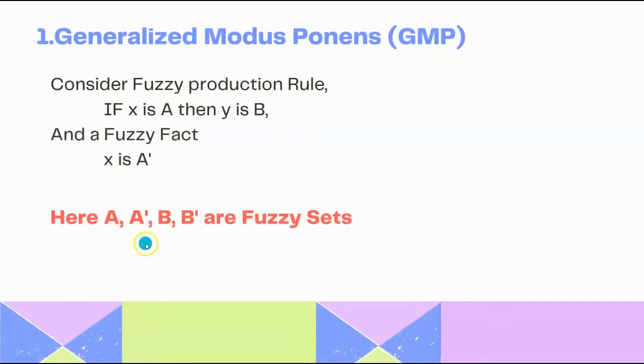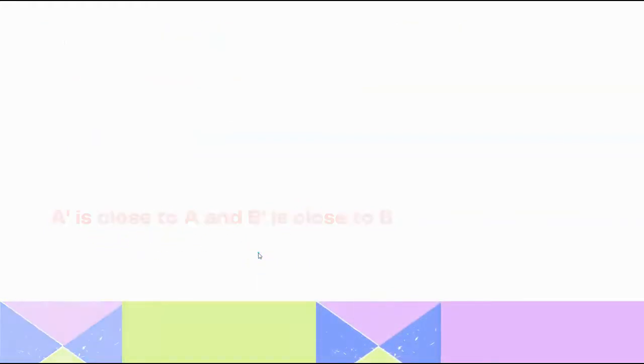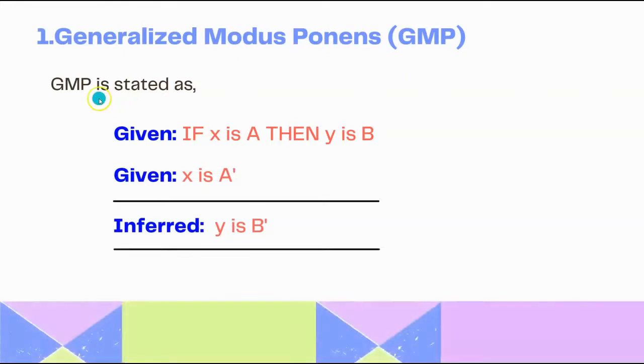Here A dash and B dash are fuzzy sets, where A dash is close to A and B dash is close to B. This can be stated as: given if X is A, then Y is B, and given the fact X is A dash, we can infer Y is B dash.